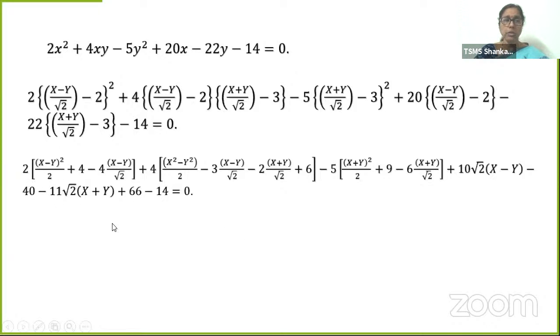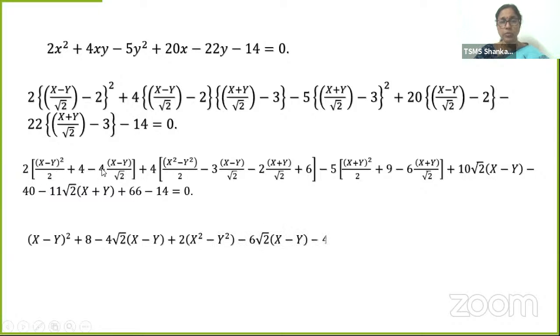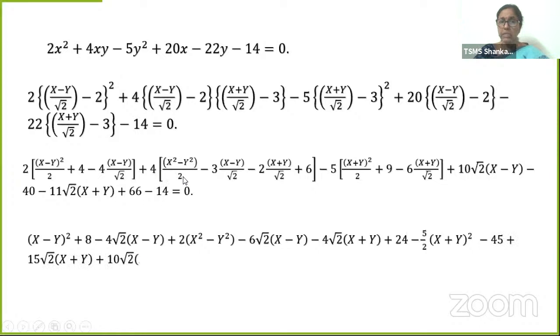Here 2 times (X − Y)² over 2, the 2s cancel. 2 fours are 8, 8 by root 2 is 4 root 2, so minus 4√2(X − Y), plus 4 times (X² − Y²) by 2, which is 2(X² − Y²). 4 threes are 12, 12 by root 2 is 6 root 2, so minus 6√2(X − Y). 4 into minus 2 is 8, 8 by root 2, minus 4 root 2 times (X + Y). 4 sixes are 24.